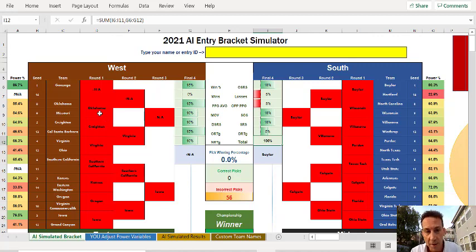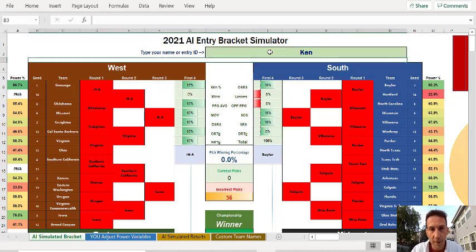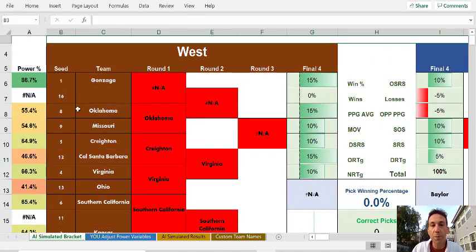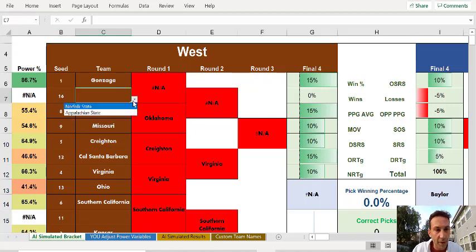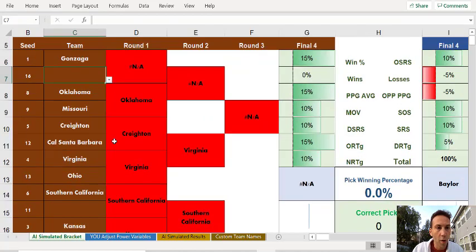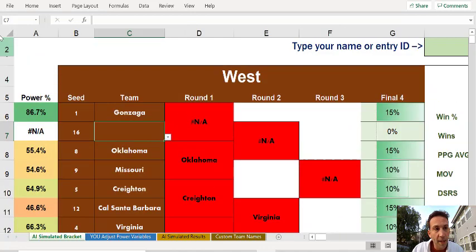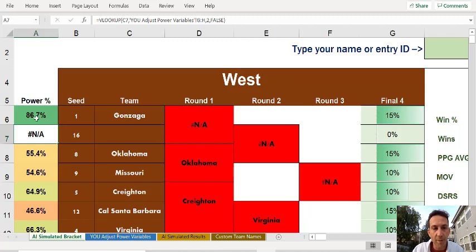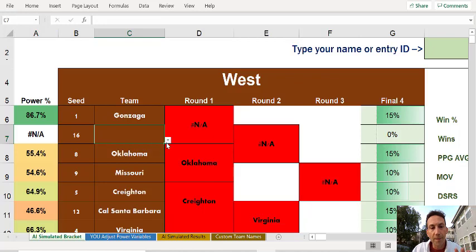So let's run a simulation to try to find out exactly what we think is going to happen based on the seeds as we see them now. This is weird looking, but what you're doing here is you would put in your name up top, and then you would look over here and say, who are supposed to win these play-in games, for example? Gonzaga is going to play either Norfolk State or Appalachian State. What you see over here on the left-hand side is a power percentage. This is an algorithm I've been working on for years that gauges the strength of a college basketball team. The higher power percentage is related to a bunch of different stats. I'm not going to get into it right now. But let's see what happens.